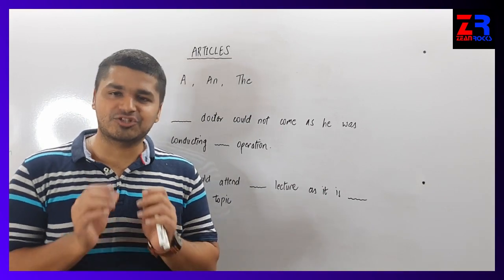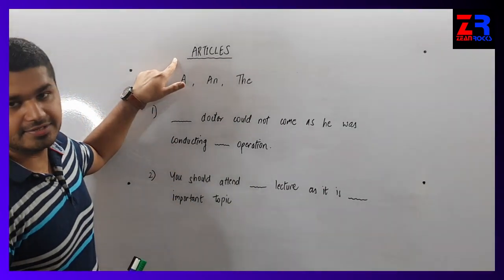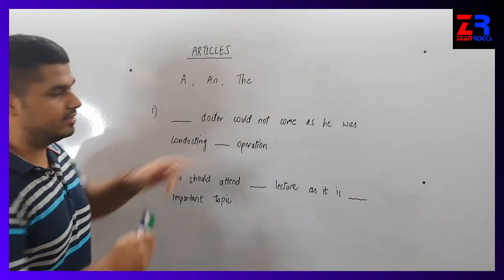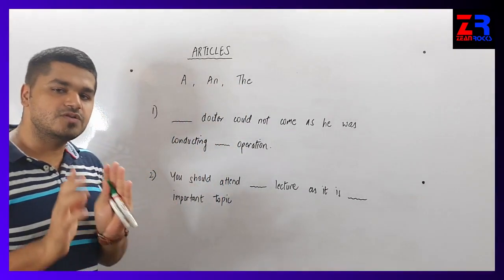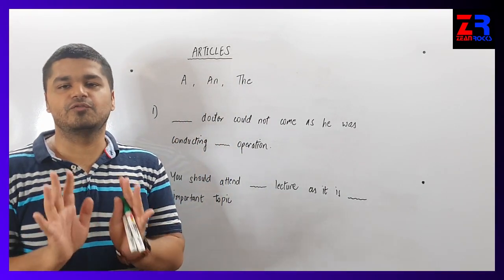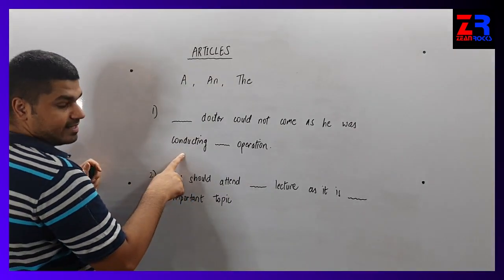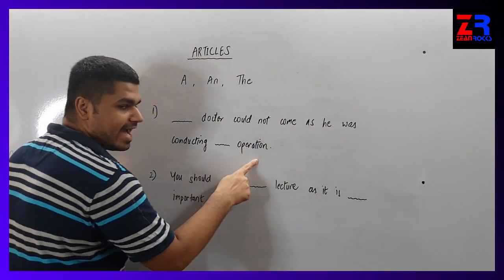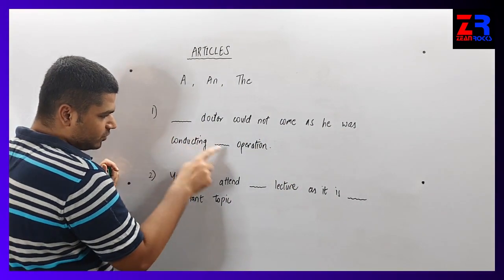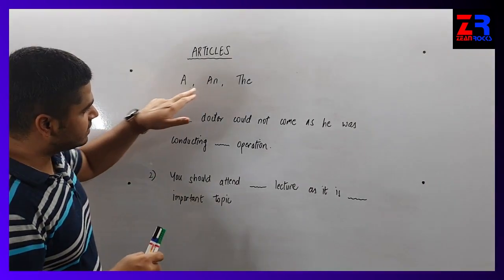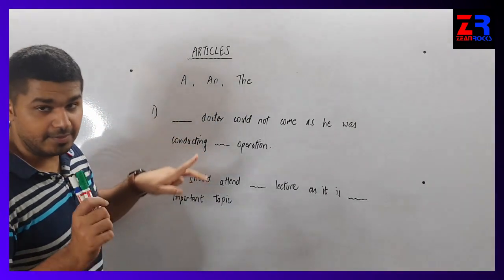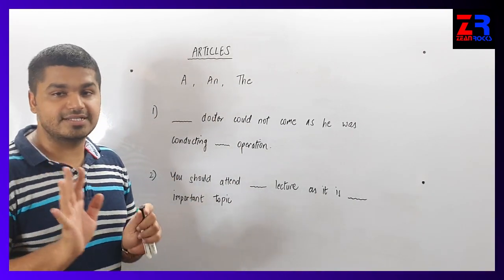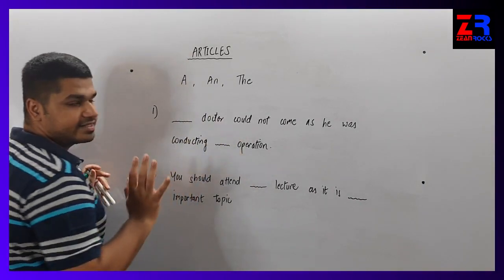Okay, the next topic is extremely easy, and the topic is articles. There are only three types of articles: a, an, and the. We have to just use a, an, and the in the sentence, and we have to just do fill in the blanks and nothing else. So the first example, dash doctor could not come as he was conducting dash operation. So there are two fill-ups, so the two blanks. We have to use any of these three words in these two blanks. Remember, a word can be repeated twice in the sentence. It is not wrong. Just that it should be well suited in the sentence.